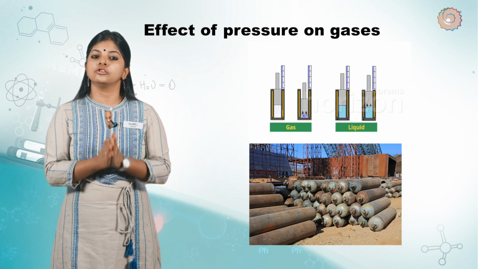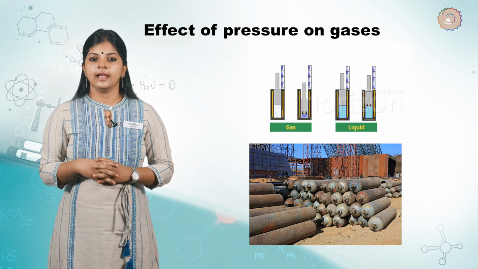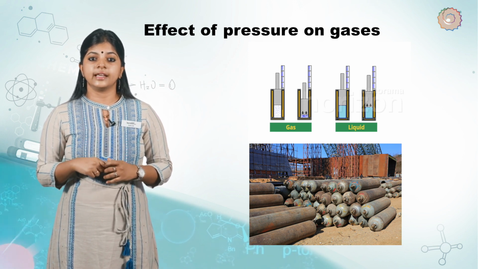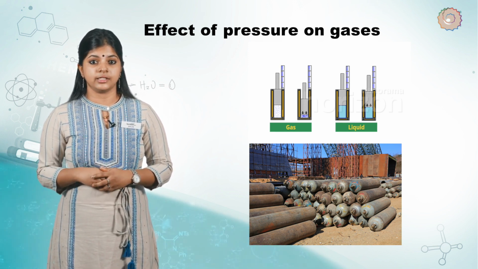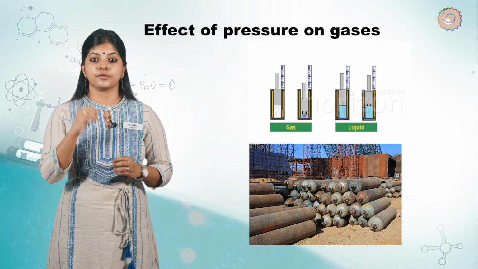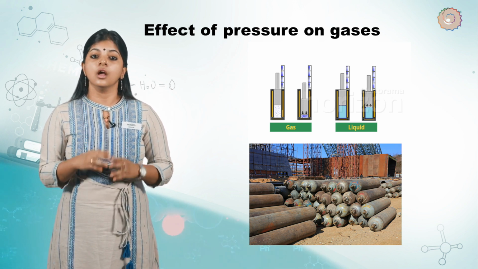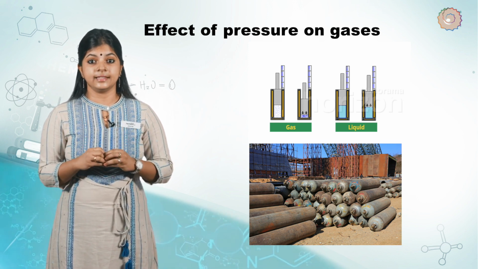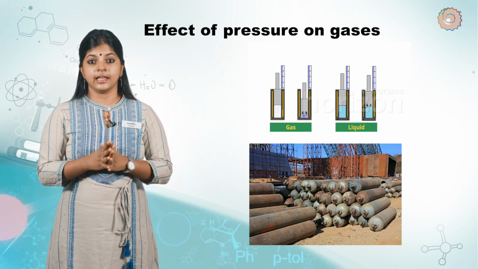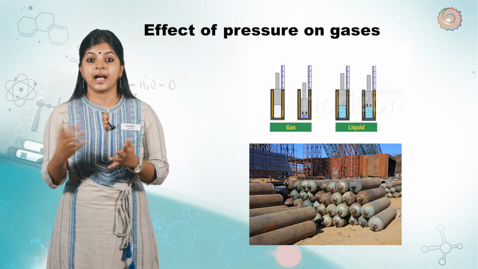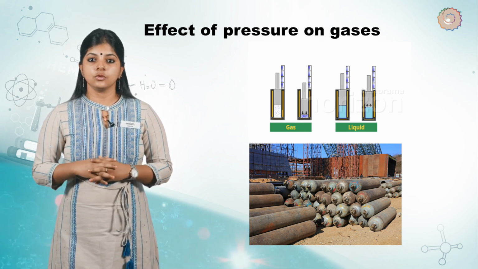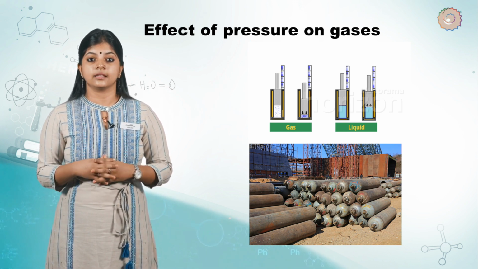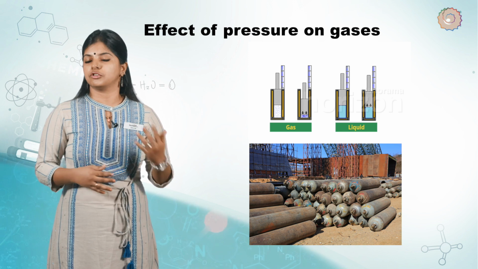Have you heard about solid carbon dioxide? It is stored under high pressure. Solid carbon dioxide gets converted directly to the gaseous state on decreasing of the pressure to 1 atmosphere without coming into the liquid state. And this is the reason why solid carbon dioxide is also called dry ice. Thus, we can say that pressure and temperature determine the state of a substance, whether it will be a solid, liquid or a gas.